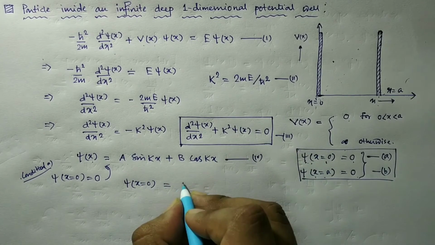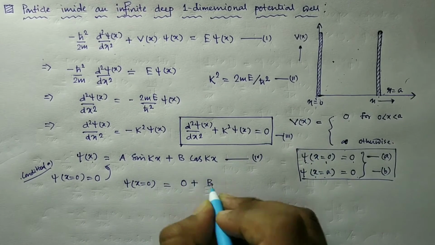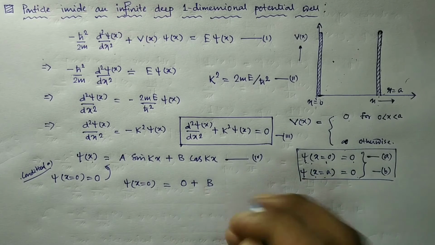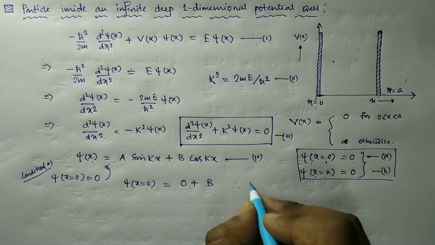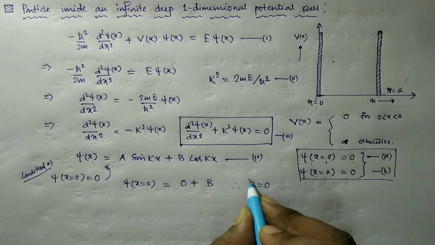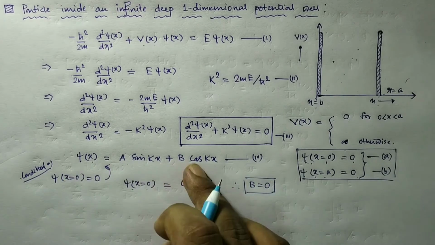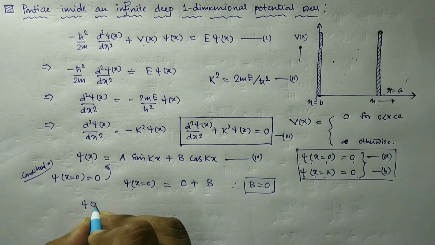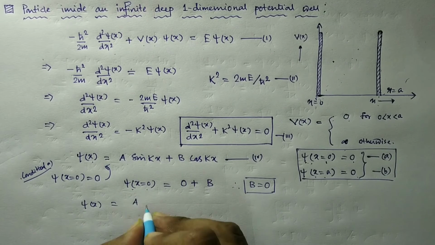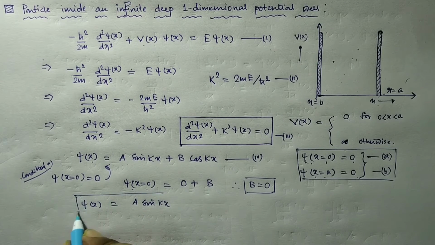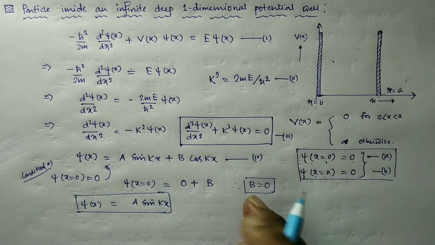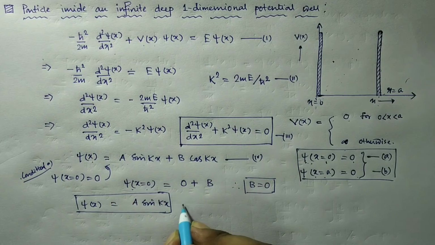Sine 0 is 0, so this term is 0, plus B cosine 0, cos 0 is 1, and psi at x equal to 0 is 0, so we have B equal to 0. So our solution now reduces to psi x equal to A sine kx, because from the first boundary condition we obtain B equal to 0.